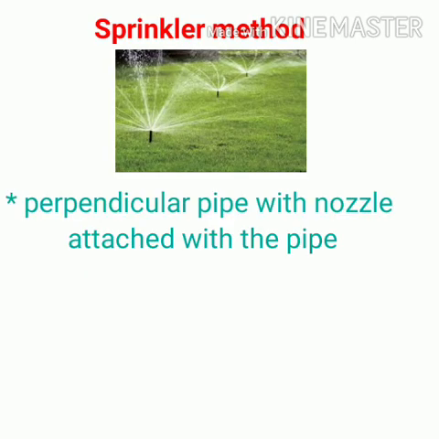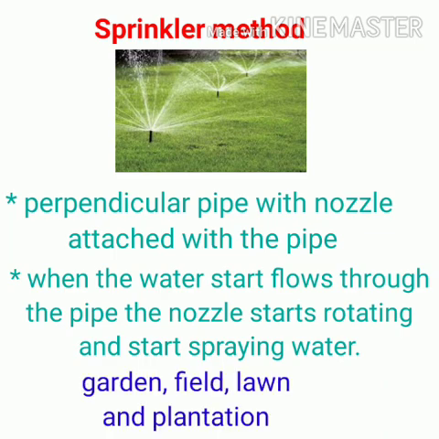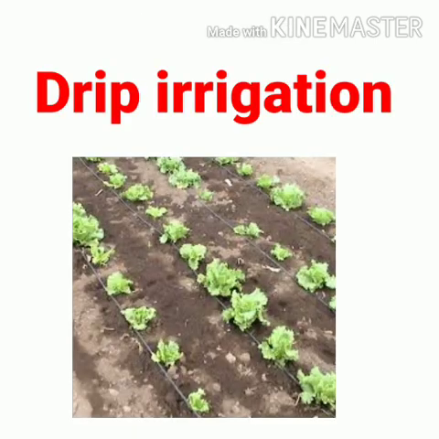In the sprinkler method, a perpendicular pipe with a nozzle is attached to the pipe, and when the water flows through the pipe, this nozzle starts rotating and starts spraying the water throughout the land. You might have seen this method in gardens, lawns and in the field. These methods are used in large plantations, gardens and fields, where, the cricket field you might have seen, there also they are using this method.